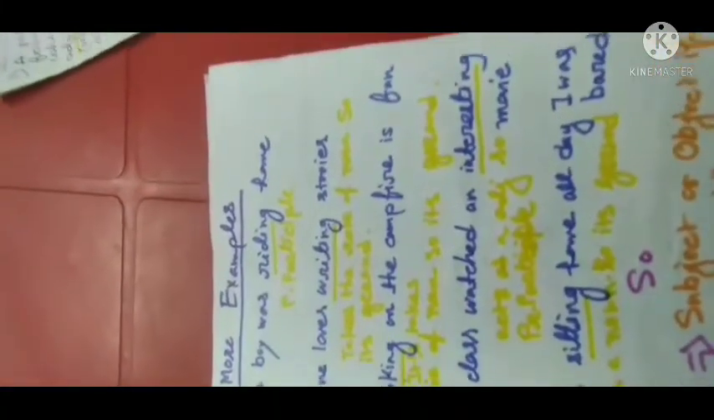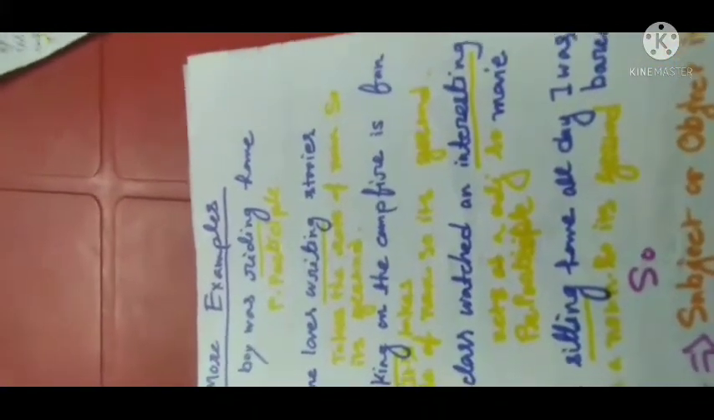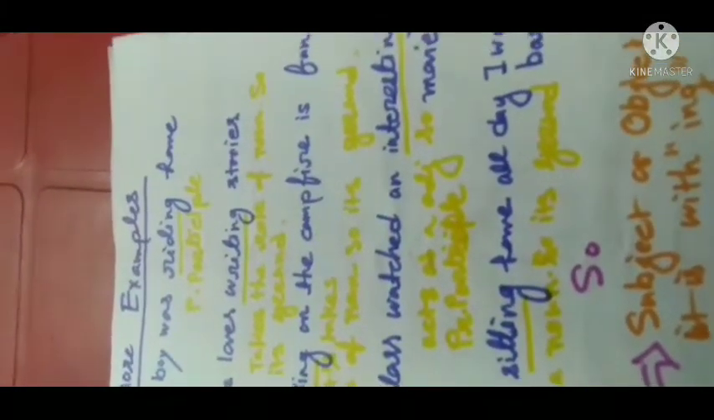See the next example. The class watched an interesting movie. Here interesting is a participle. Why? Because it is describing the movie, that it is interesting, so it acts as an adjective, and so this one is a present participle. And see the next one. After sitting home all day, I was bored. Here the word sitting acts as a noun in this sentence, and so it is a gerund.